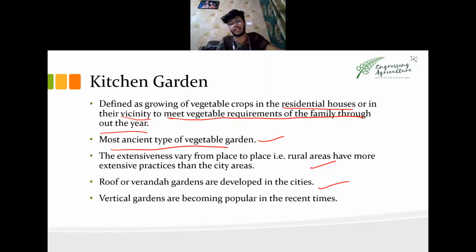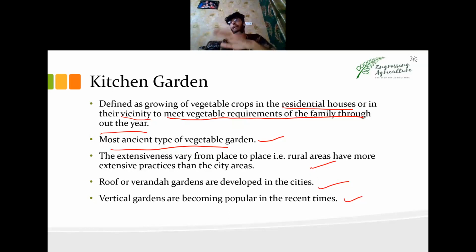Next, vertical gardens are most popular. This is the latest trend. If you keep yourself updated, vertical gardens are very promising and popular both at the same time in recent times. What is a vertical garden? Like this is the wall behind me, and on this wall if I make blocks, 1, 2, 3, 4, and I tilt them and insert some blocks in them, add some soil and plant a vegetable, then from the inverted block the plant will arise in a vertical sense. That's what is called vertical gardening.